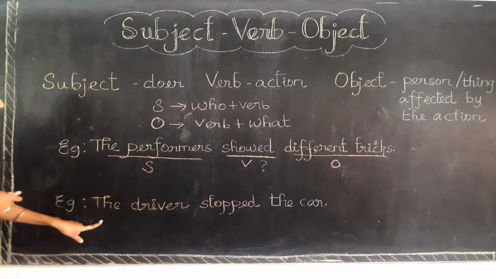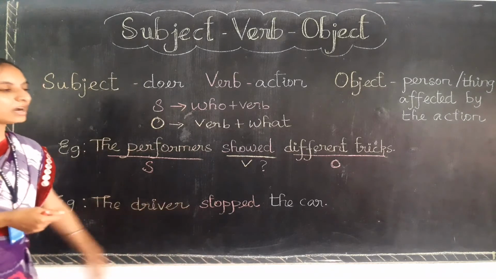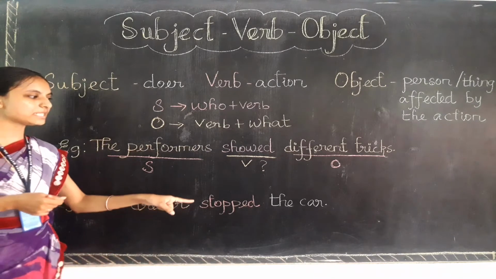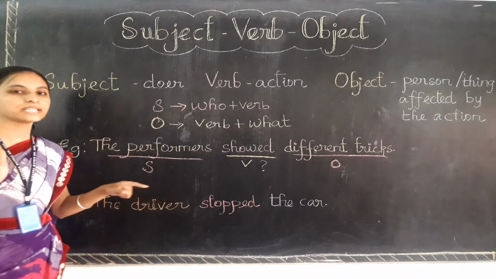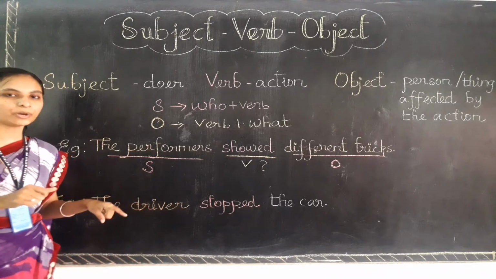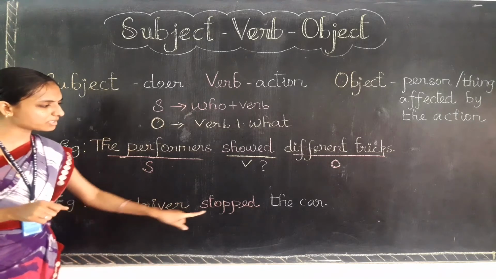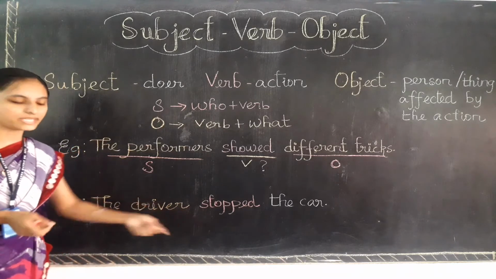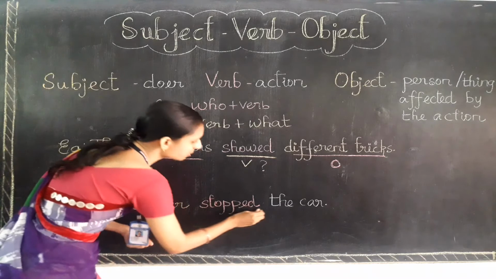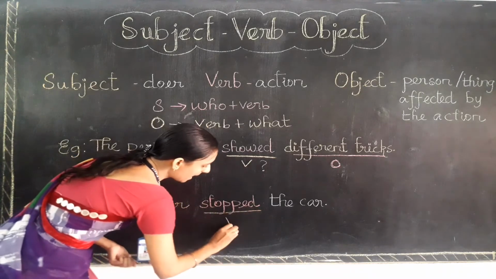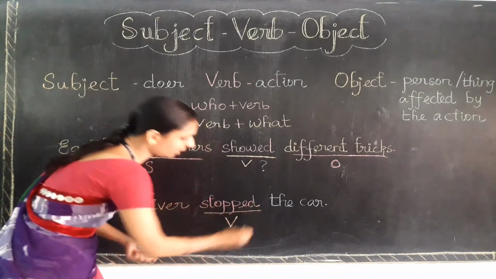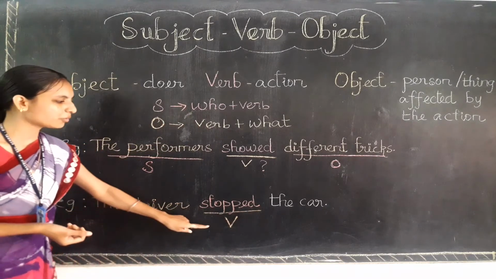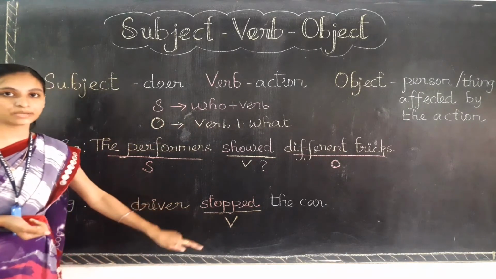See, the driver stopped the car. The driver stopped the car. So here the first thing you need to find is the verb. Can you find the verb here? The driver stopped the car. Here which is the action? Yes, stop is the action. So stop is the verb. I am going to write V, simply V. V stands for verb only. So here stopped is the verb.